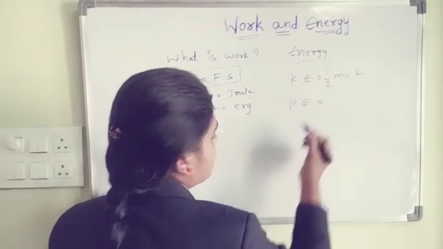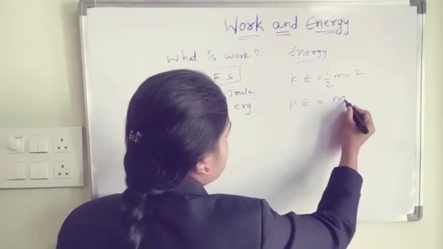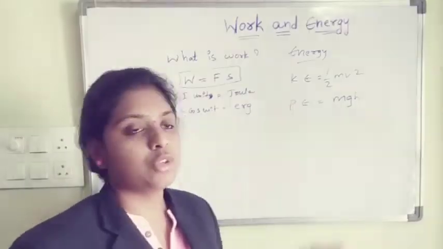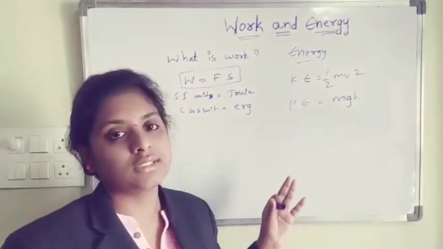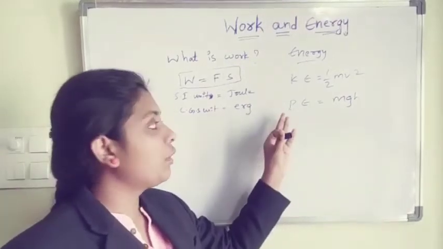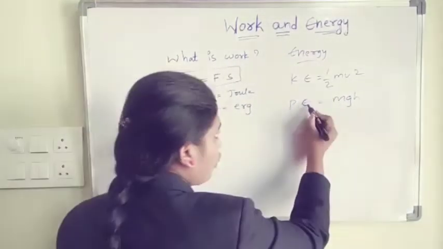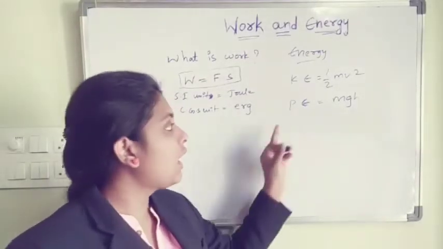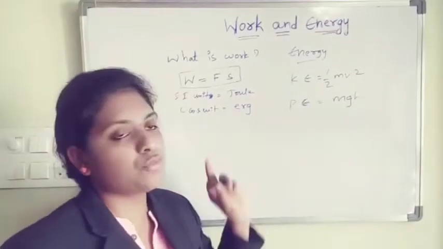Potential energy. What is potential energy? Formula mgh. Based on this formula also we did some numericals. If you want to solve more numericals, take some examples from your textbook and solve some numericals based on these formulas.